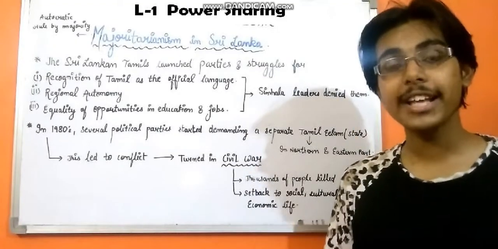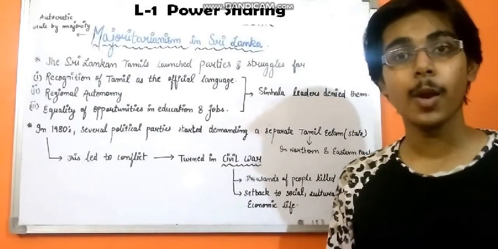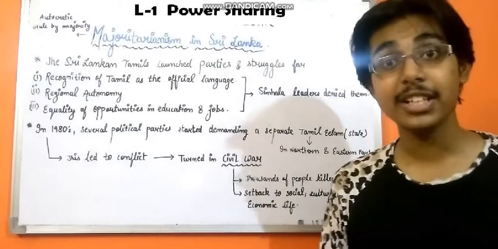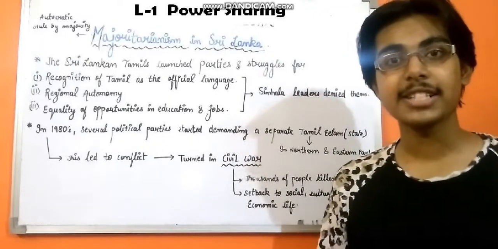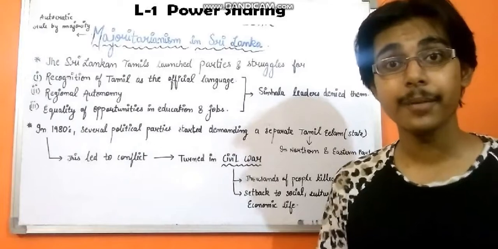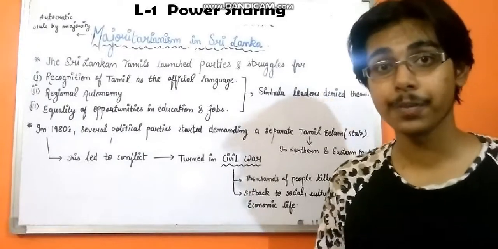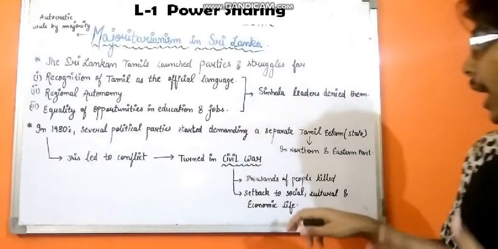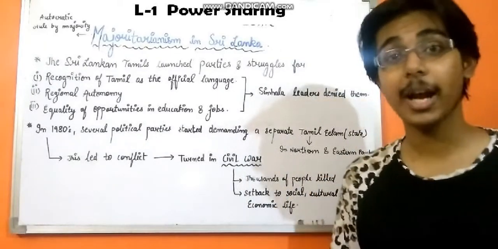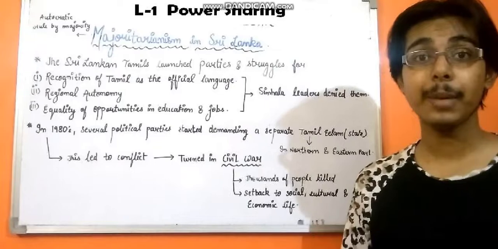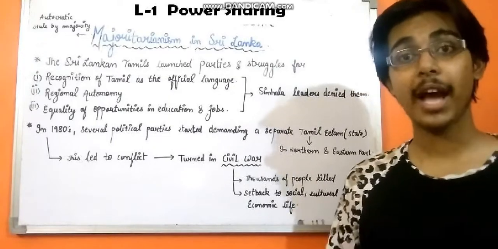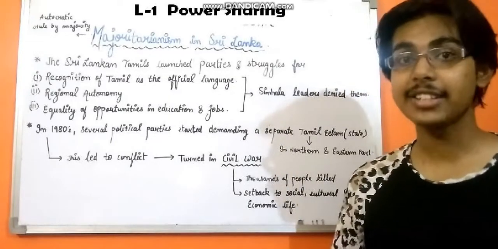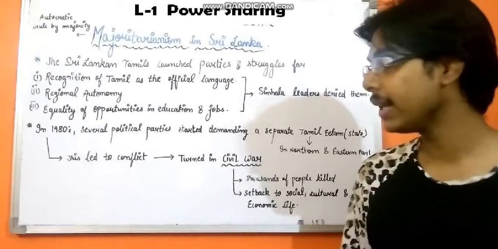But when a warlike situation arises in a country where the people, that is the civilians, fight among themselves, such as two different opposing communities, then it turns into a civil war. The effect of this civil war was very severe. Thousands of people from both communities were killed. Many people had to leave their native home and go to different countries as refugees. Otherwise they would have been killed.